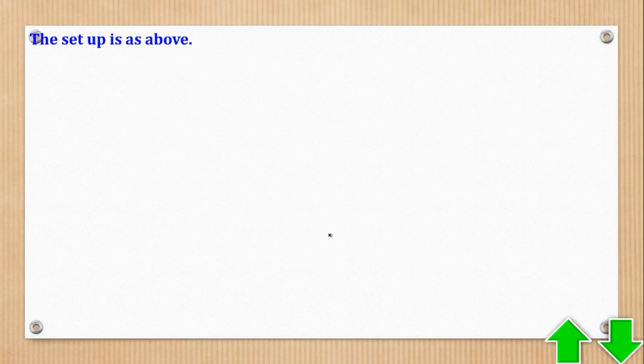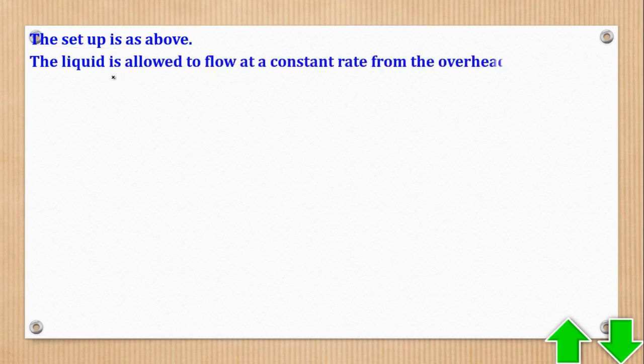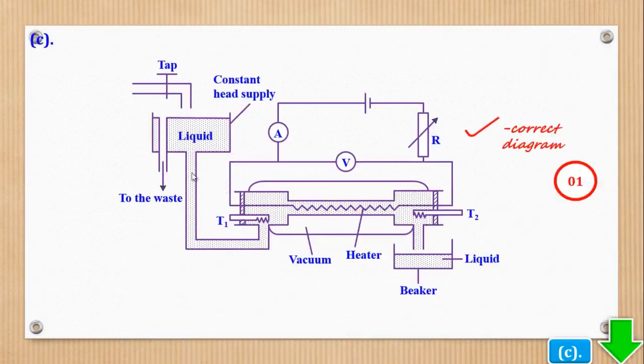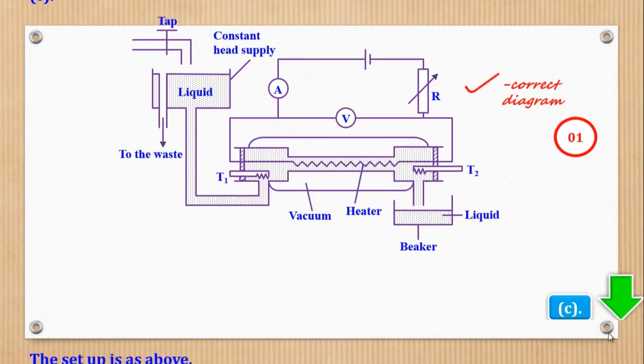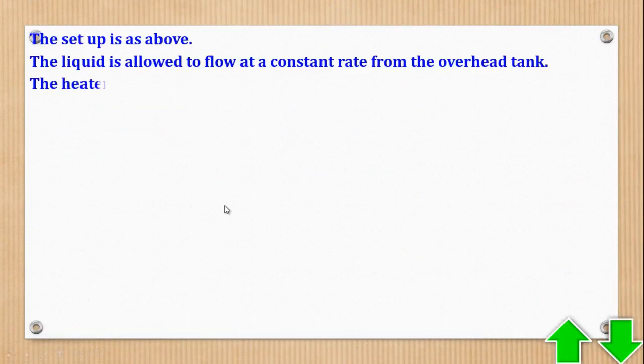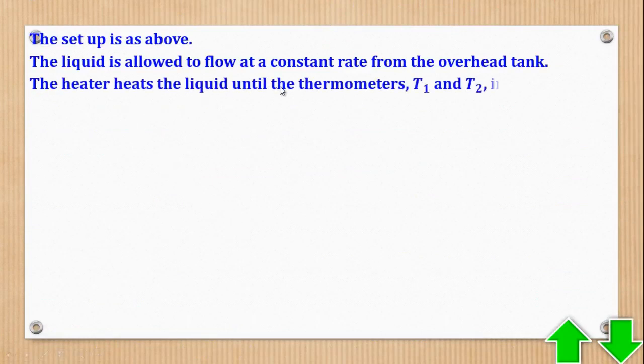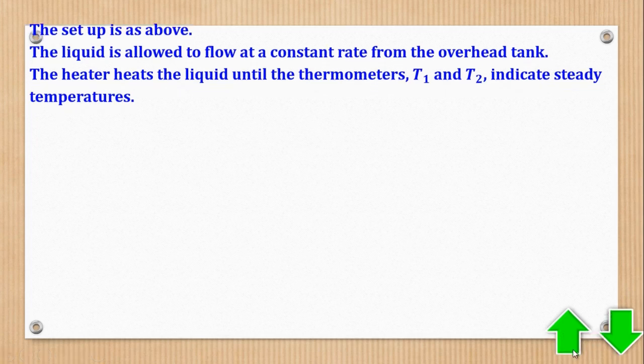One, the setup is as shown above. So this statement is what connects what you're going to write to what you have already drawn. It is necessary. Then the liquid is allowed to flow at a constant rate from the overhead tank. This is the overhead tank, so it flows at a constant rate. The heater heats the liquid until the thermometers θ1 and θ2 indicate steady temperatures. So that's what they mean by steady state.